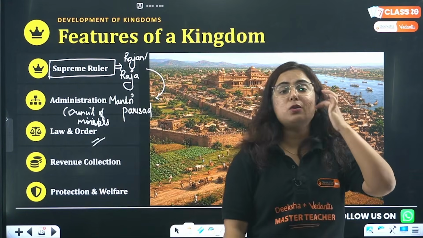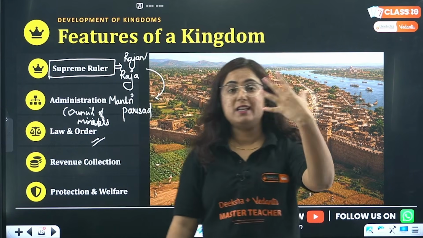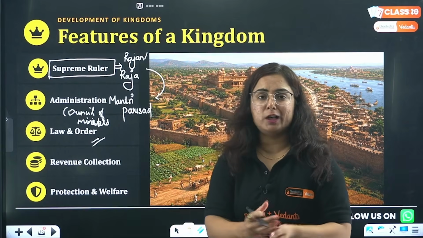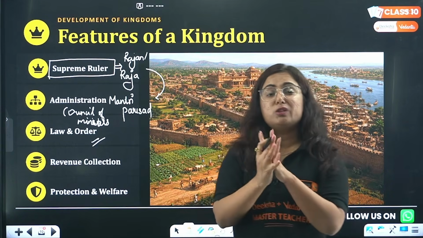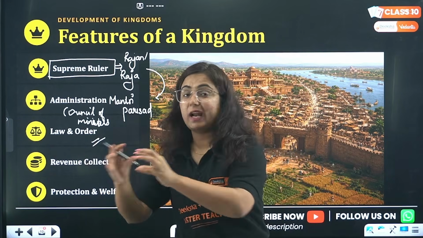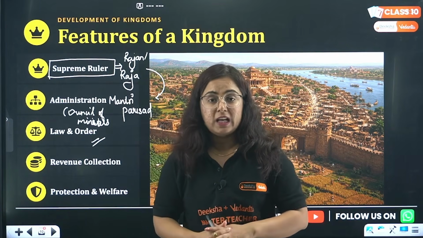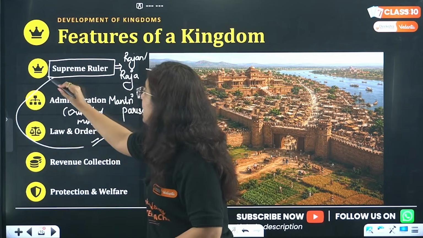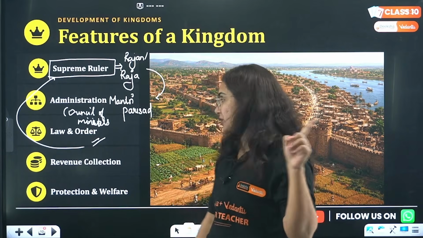Like right now, we sometimes say that according to Indian law and order, according to the history of India. So during this time, people started learning about writing. So a lot of Dharma Shastras were written. Dharma Shastra says that this is right according to the Dharma, that means Indian religion, Hindu religion, and this is wrong according to the Dharma. So who was taking care of this law and order in this place? The supreme leader, who was the Rajan, right?